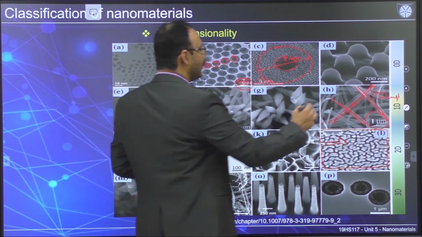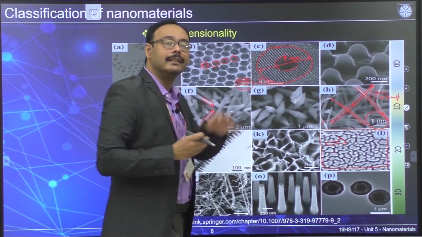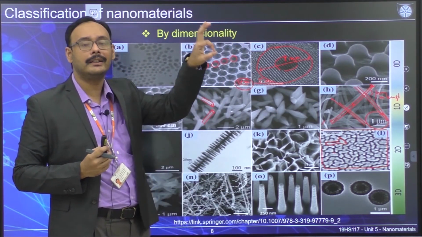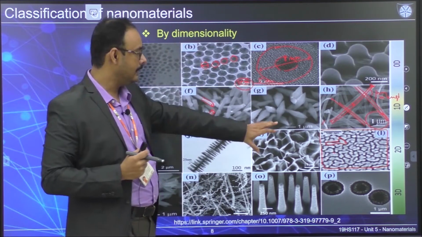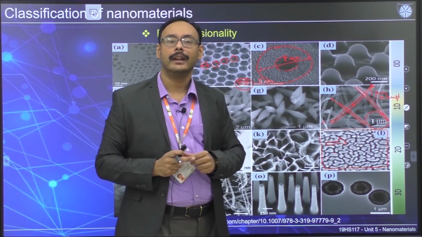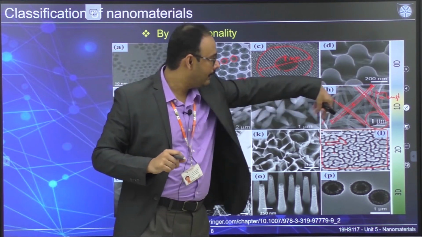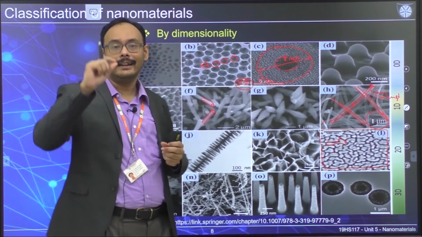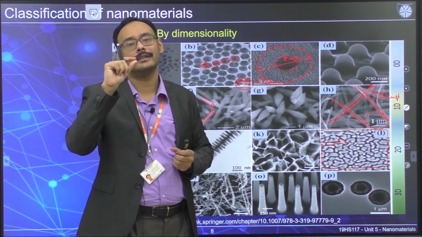In the previous case, the diameter was at the nanoscale. In this case, this is a sheet. The length was different, but here the height is at the nanoscale.